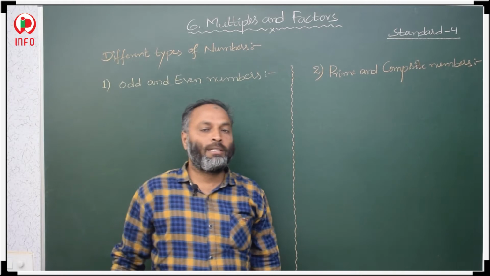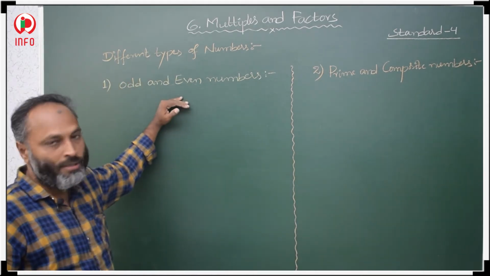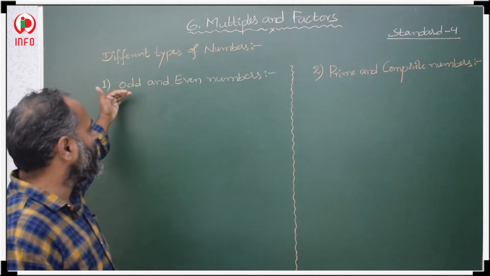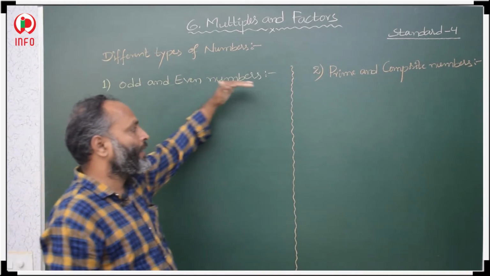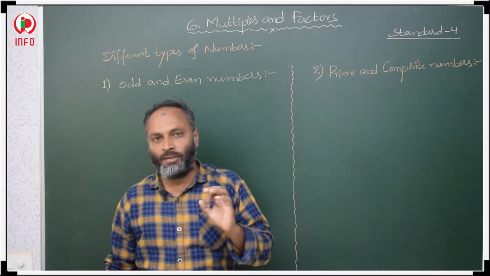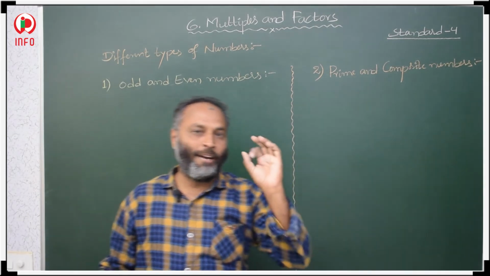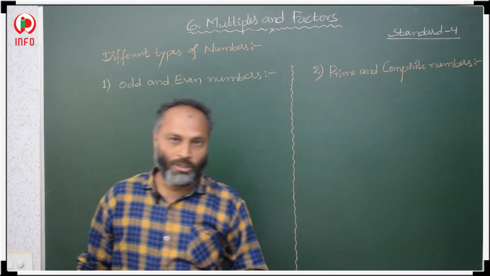Now students, next concept: different types of numbers. In the first, we are going to discuss odd and even numbers. In the second, we are going to discuss prime and composite numbers. These numbers are very important. Just remember what even numbers and odd numbers are, and what prime numbers and composite numbers are.